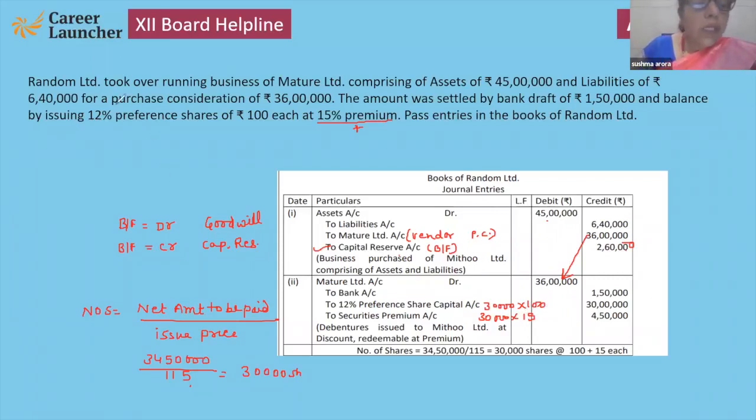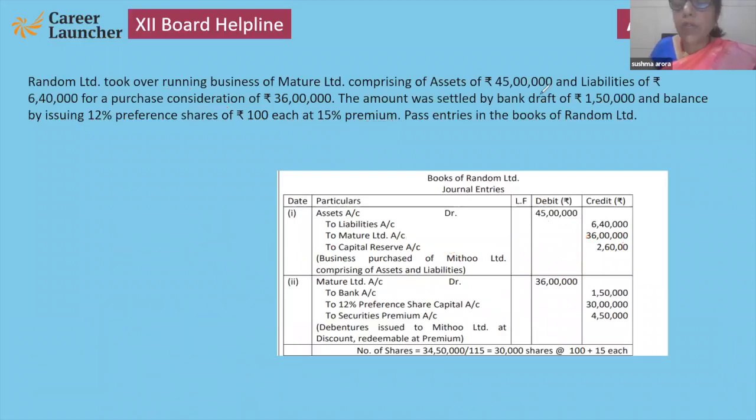Yes, this is the question of purchase consideration. Purchase consideration here means the company purchased some assets from the vendor. Here they are purchasing a running business, so that's why it is purchase consideration. It is on premium. Premium means 115, because 100 plus 15. So we can calculate numbers as well. Okay, children, now we are moving on.